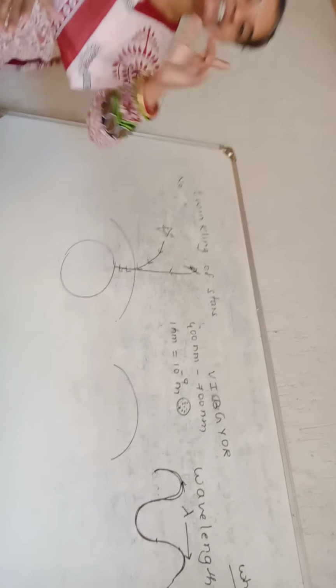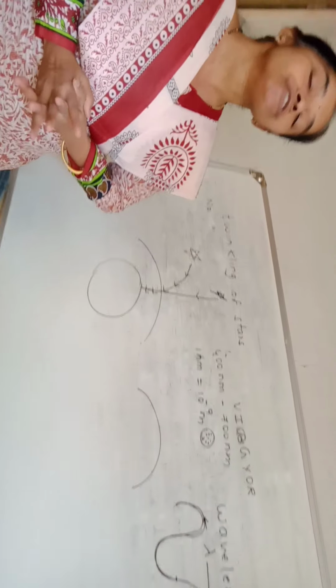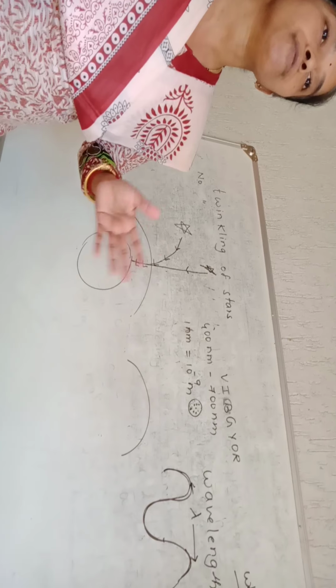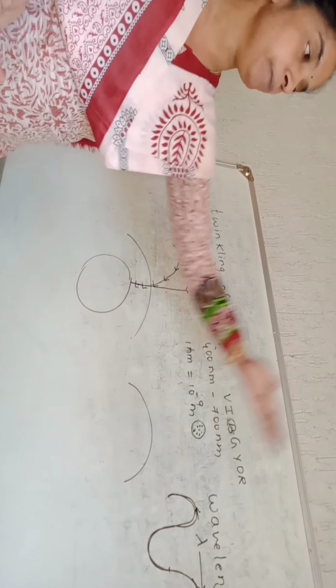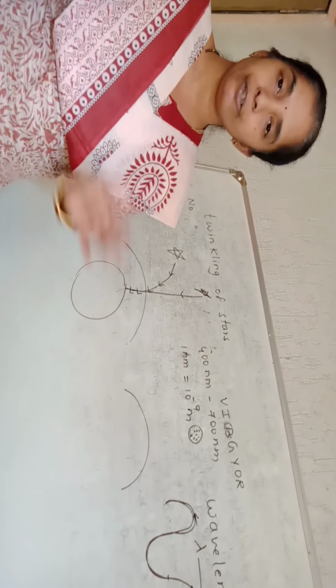I'll repeat, what is dispersion of light? It is the phenomena of splitting of light into 7 beautiful colors on passing through a given medium. The medium may be glass, the medium may be water, the medium may be anything. Are you okay with this?